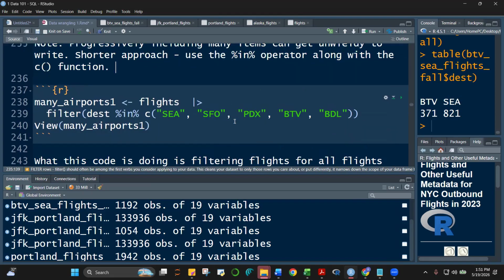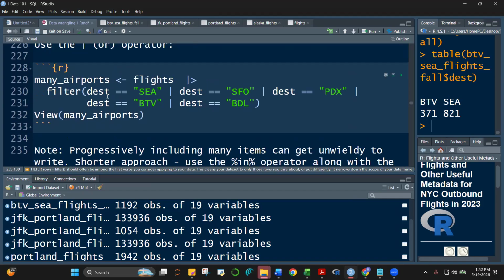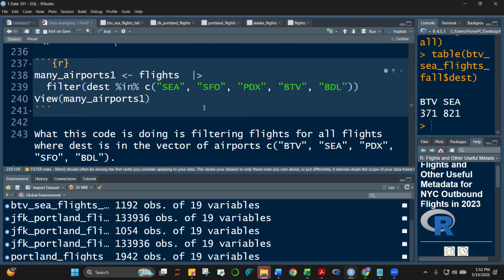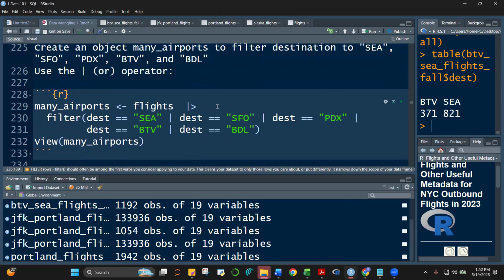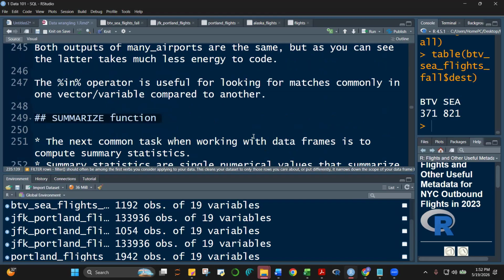So we can do this, class. Shuttle, San Francisco, and then destination in the following. Okay, destination in the following, and then view many airports. All right, I'd like you to compare, class, yung many airports dito, yung ginawa nyo. If you didn't do this, then maybe you can write this also, and then compare it with this one. Let's call this method 1, and this is method 2. Tell me which is the better method of the two.